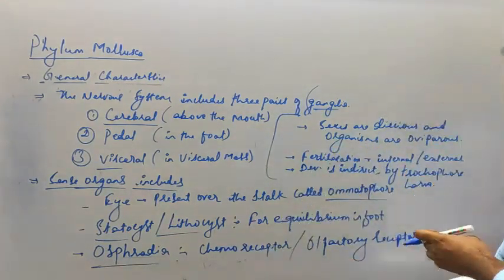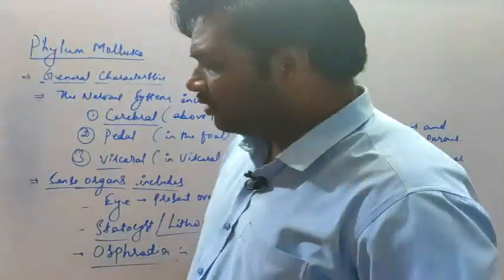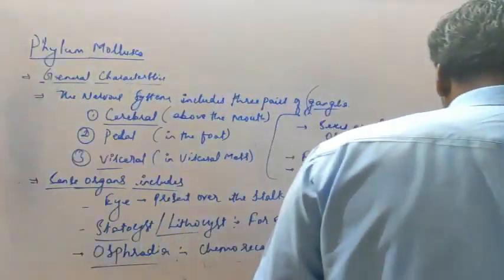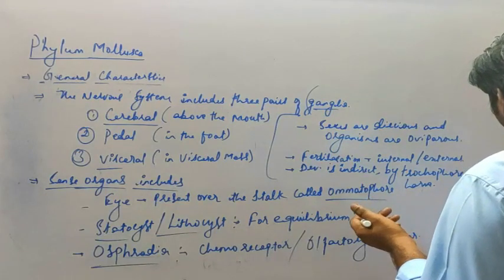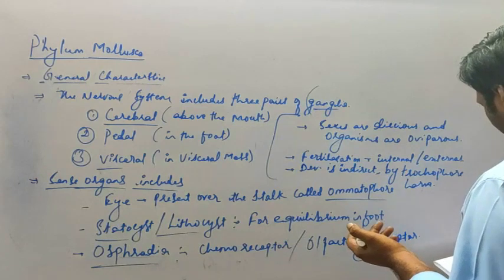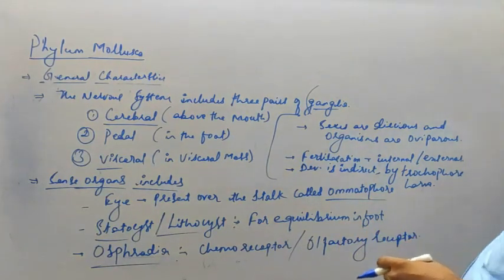There are different types of larval forms seen in different types of mollusks. Other larvae are Glochidium, which is found in the freshwater mussel, and Veliger, which is also a type of larva found in the phylum.